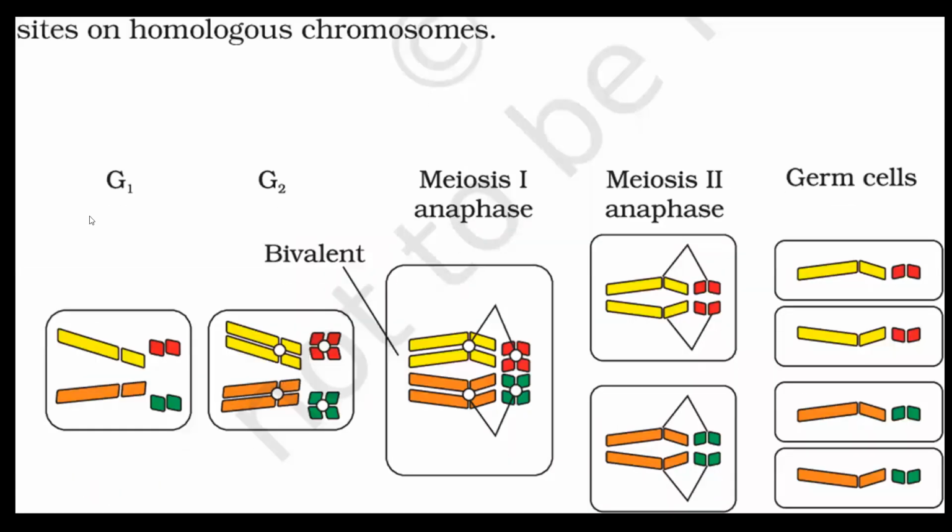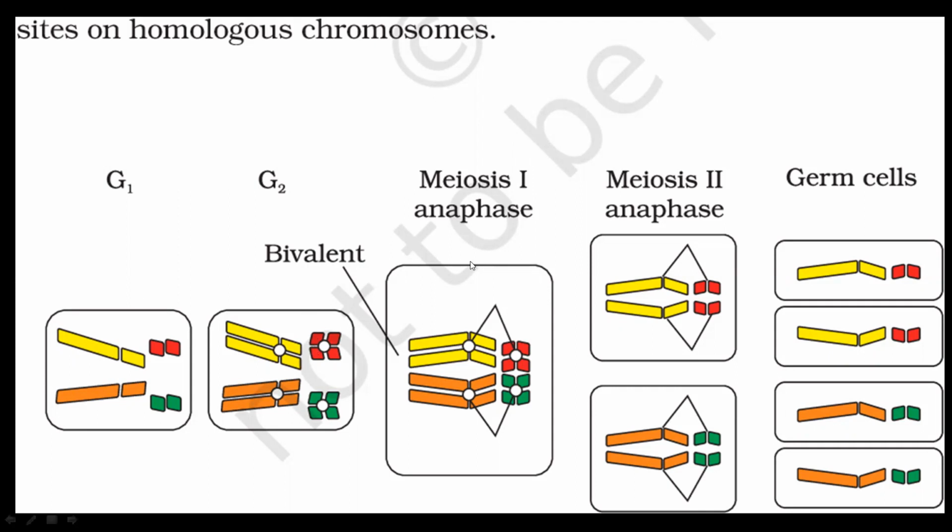Okay. Here you can see during G1 phase, these are the two chromosomes. Now during G2 phase, you get duplicated chromosomes. Because in between G1 and G2, which phase is there? S phase, the synthesis phase. So the chromosomes get duplicated.